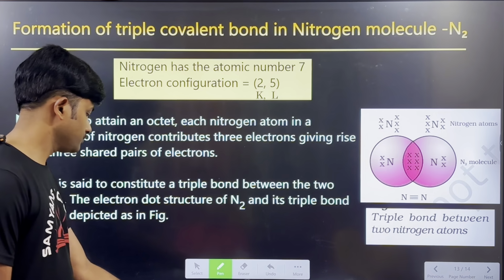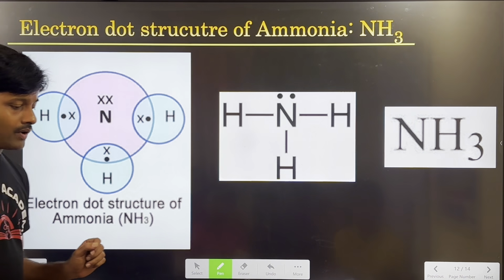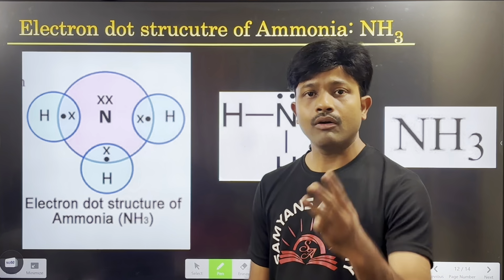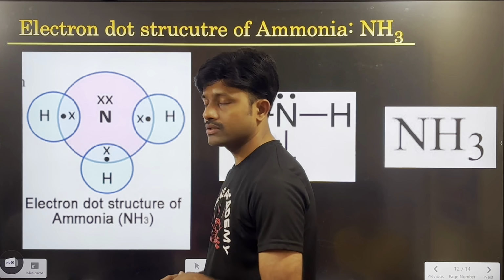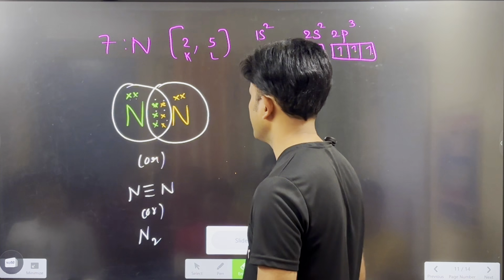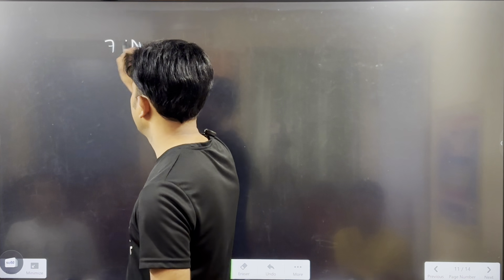So now come to ammonia. Similarly, nitrogen forms a triple bond with another nitrogen. Now there is no other nitrogen, only hydrogen. Then how many electrons can the nitrogen share with the hydrogen? Let us discuss this. Now you see, everyone please. What is the nitrogen atomic number? Nitrogen atomic number is 7.